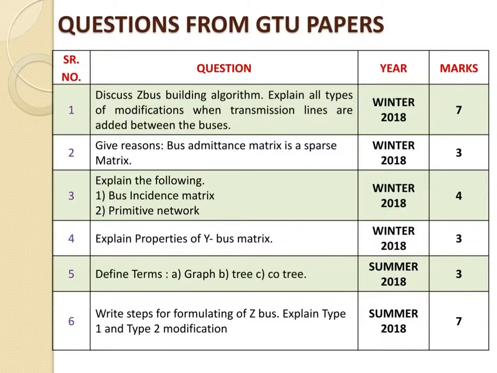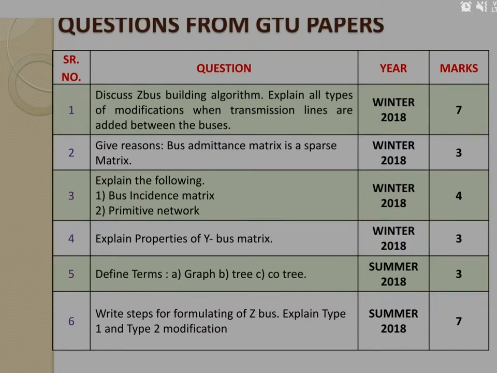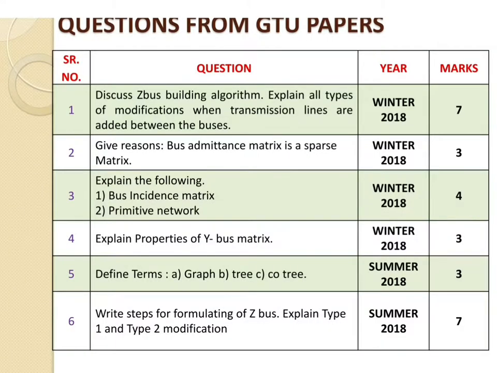There are some questions from the GTU papers which have already been asked in the GTU exam. First one: discuss Z bus building algorithm, which is what we have discussed today. Explain all the types of modification when transmission lines are added between the buses, which was already asked in the year 2018 for 7 marks. In that case we have to explain all 4 modifications. Up to now we have discussed 2 modifications only.